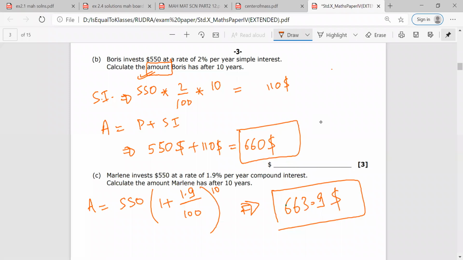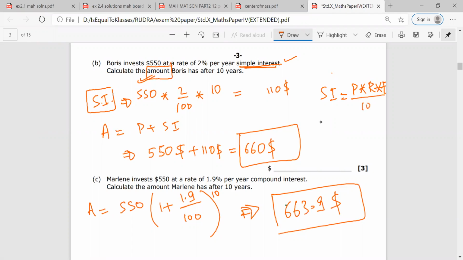So in this question, Boris invests $550 at the rate of 2% per year simple interest. So this is simple interest. Calculate the amount Boris has after 10 years. Using the formula of simple interest equal to P into R into T upon 100, we can find the simple interest. Any doubt? No, sir. Sir, what you need to remember is they are asking you the amount. So this is only the simple interest that you have found. Principal needs to be added to it so that you have the final answer. Any doubt, Mr. Rudra? No, sir.